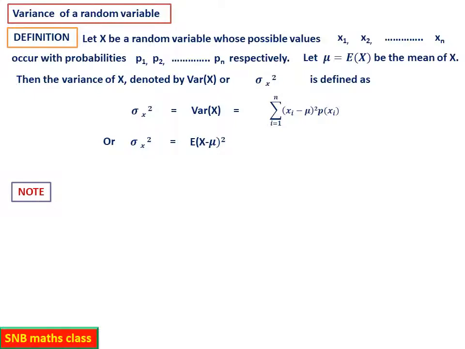This is another important and useful symbol. So now the value sigma is called the standard deviation. That is, after calculation the variance will always be a positive value, and you can take the square root of that, which is called the standard deviation of X. So this is another important concept. Now let us work out a few questions.